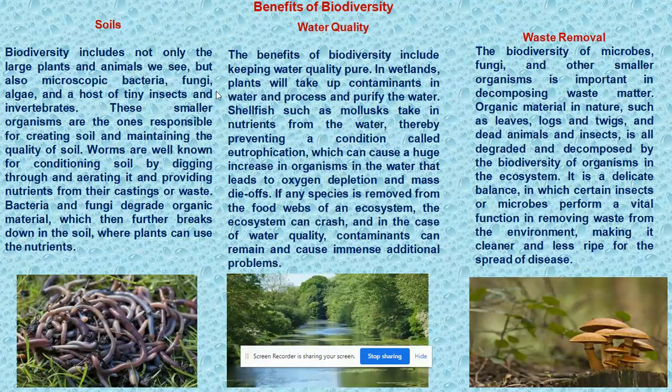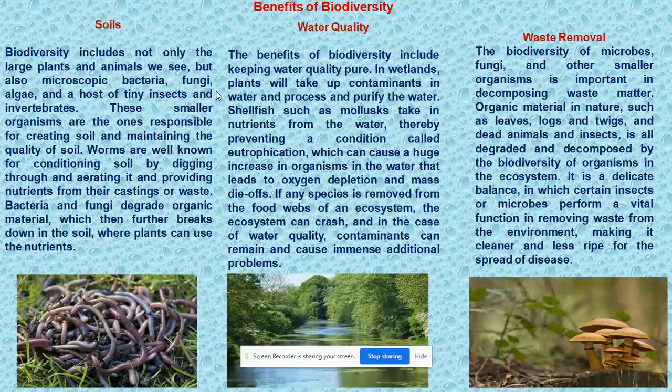Water quality. The benefits of biodiversity include keeping water quality pure. In wetlands, plants will take up contaminants in water and process and purify the water. Shellfish, such as mollusks, take in nutrients from the water, thereby preventing a condition called eutrophication, which can cause a huge increase in organisms in the water that leads to oxygen depletion and mass die offs. If any species is removed from the food web of an ecosystem, the ecosystem can crash. And in the case of water quality, contaminants can remain and cause immense additional problems.